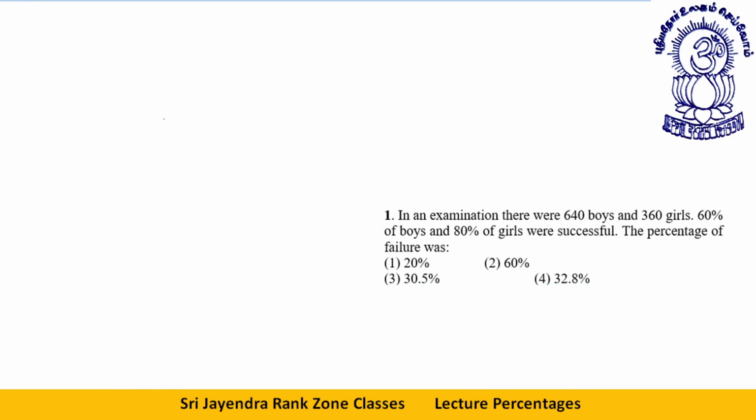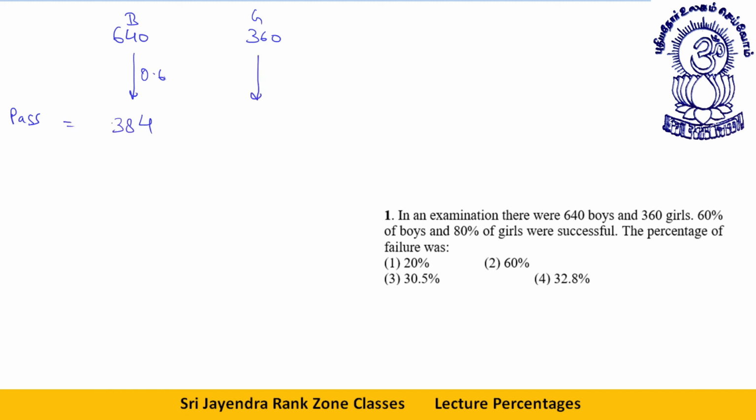In an examination, there were 640 boys and 360 girls, total 1000 people. 60% of the boys and 80% of the girls were successful. Let's talk about the people who passed. 60% of the boys, that is 0.6 into 640, which gives 384.